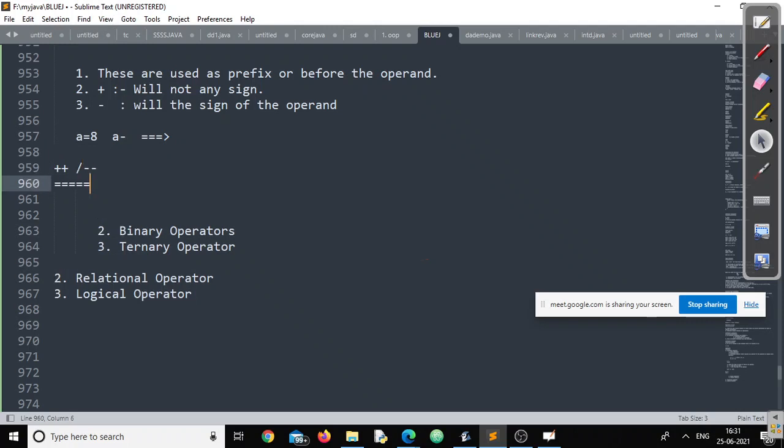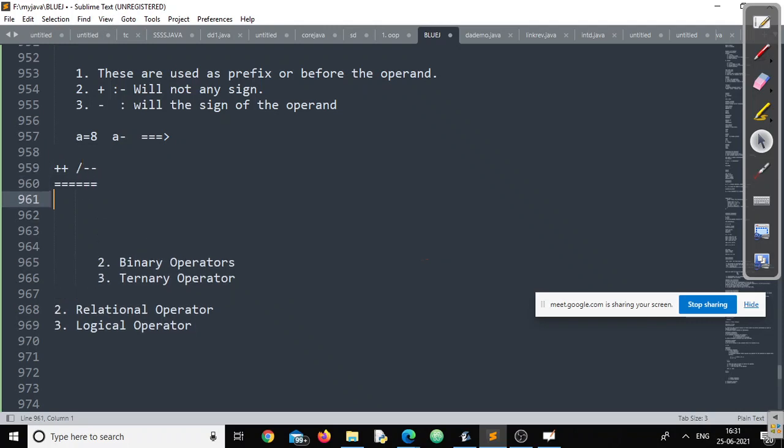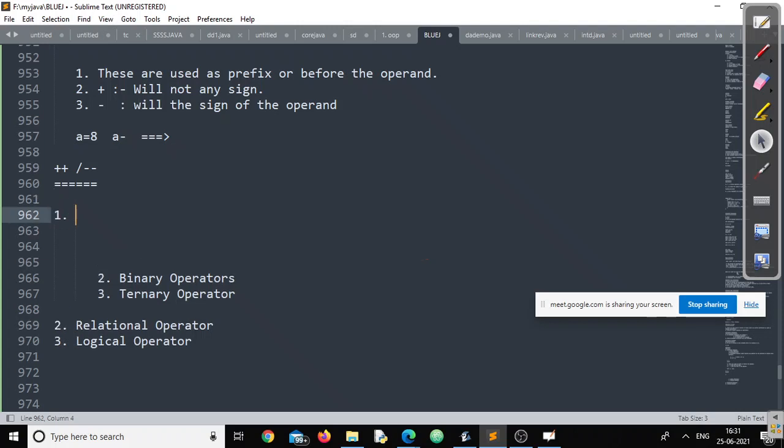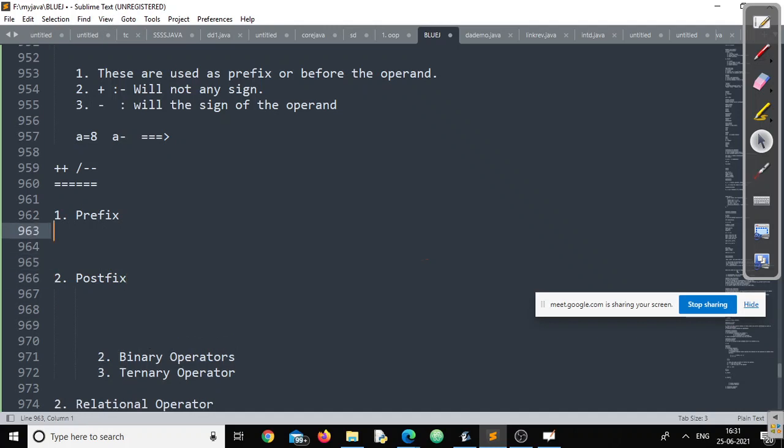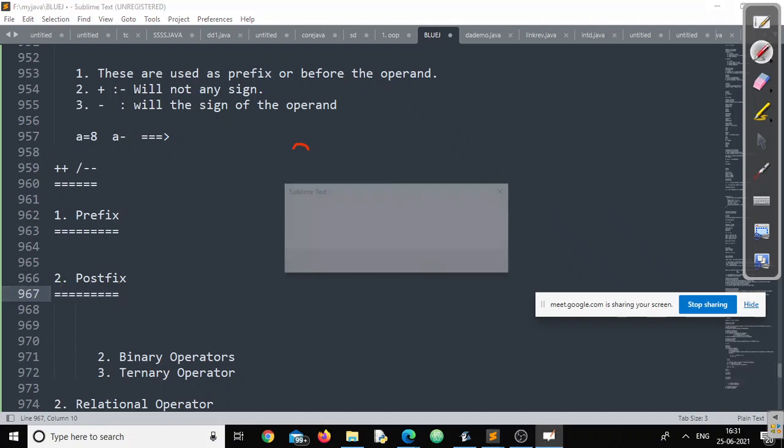When we talk about unary increment or unary decrement operators, first of all, we need to understand how we want to use them. We can use them as prefix, we can use them as postfix. We'll see in detail.